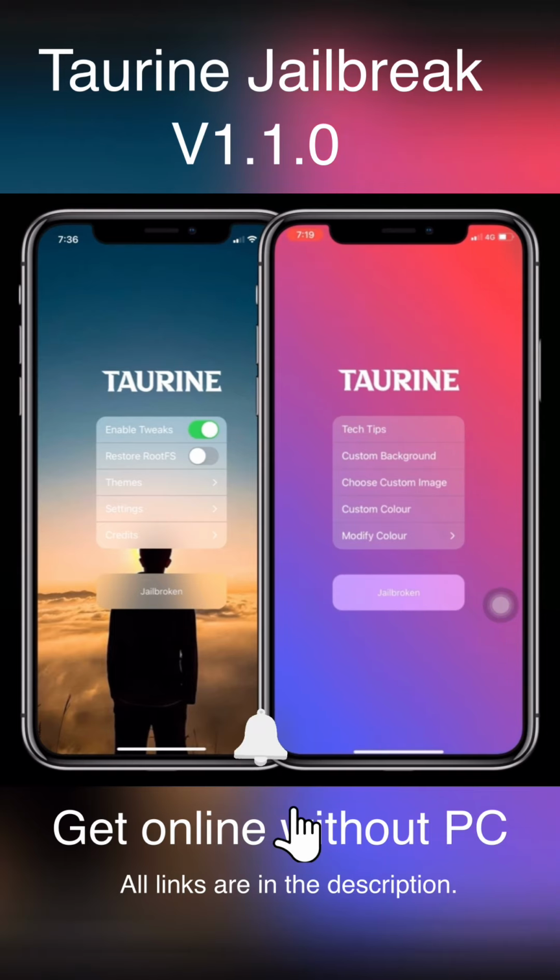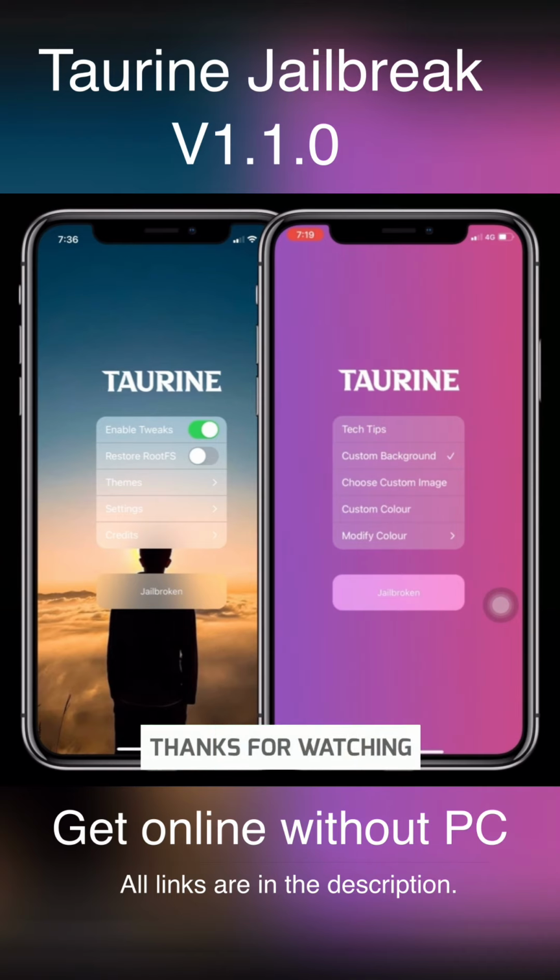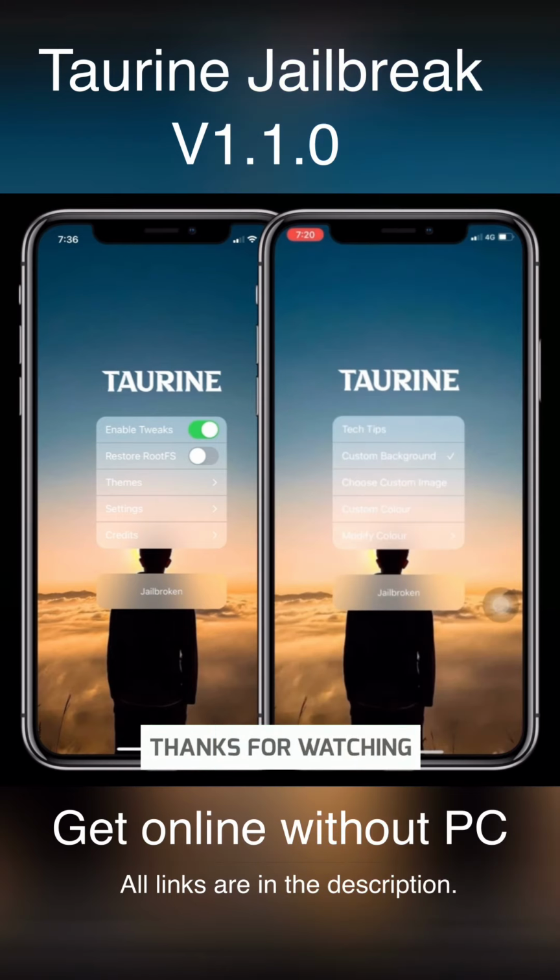And also you can choose the custom background. I will pick one of my favorite images from my gallery, and you can do the same.